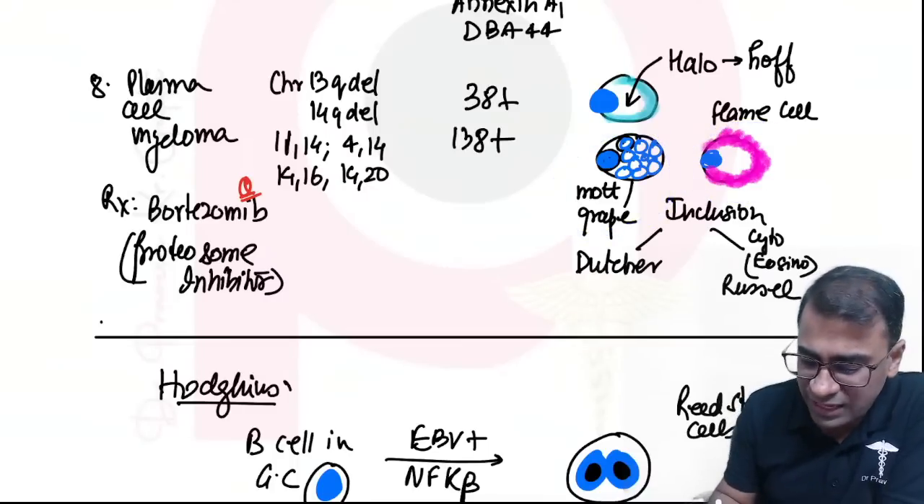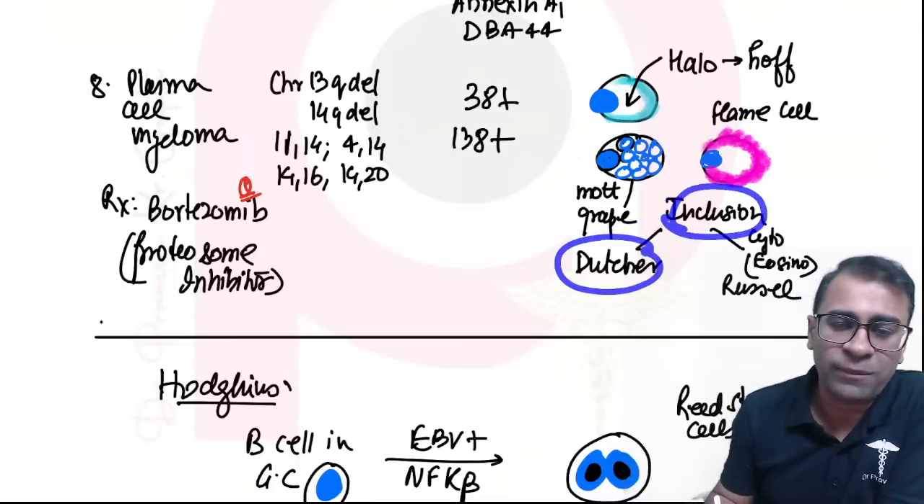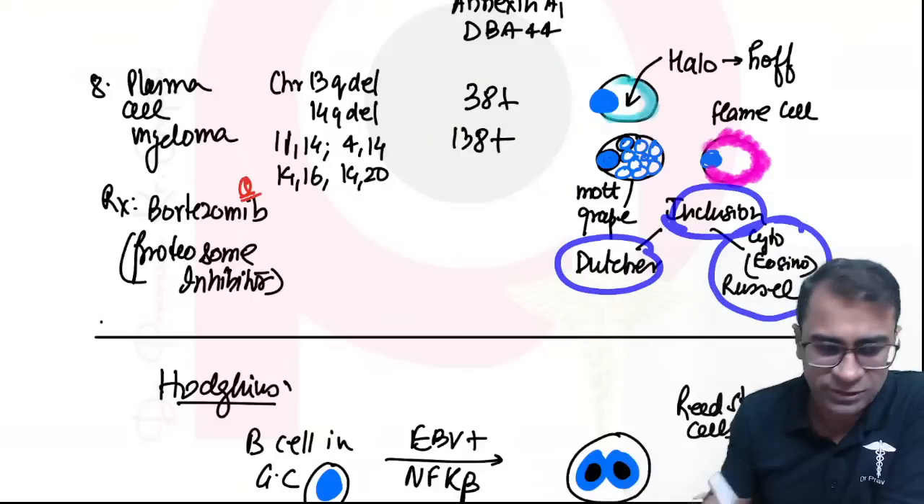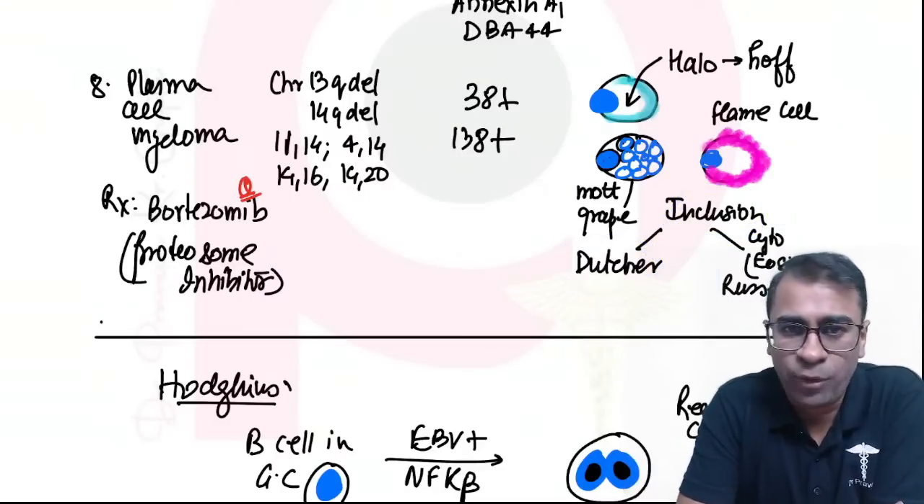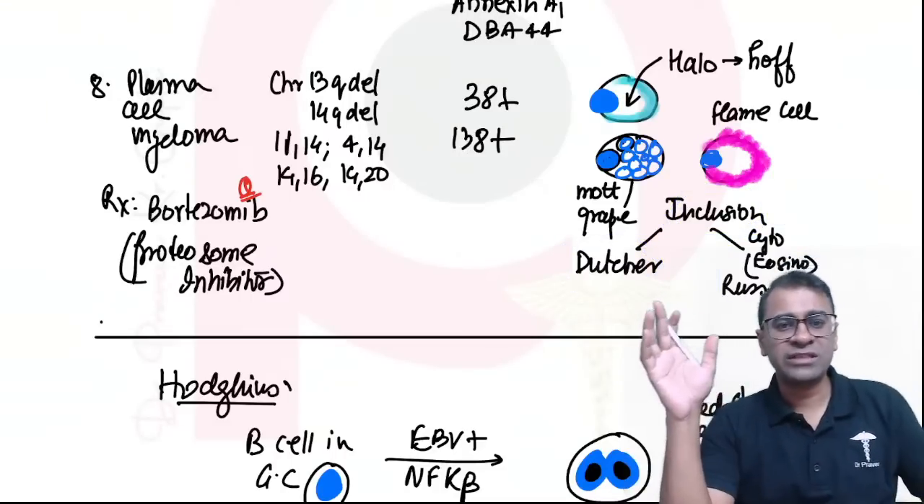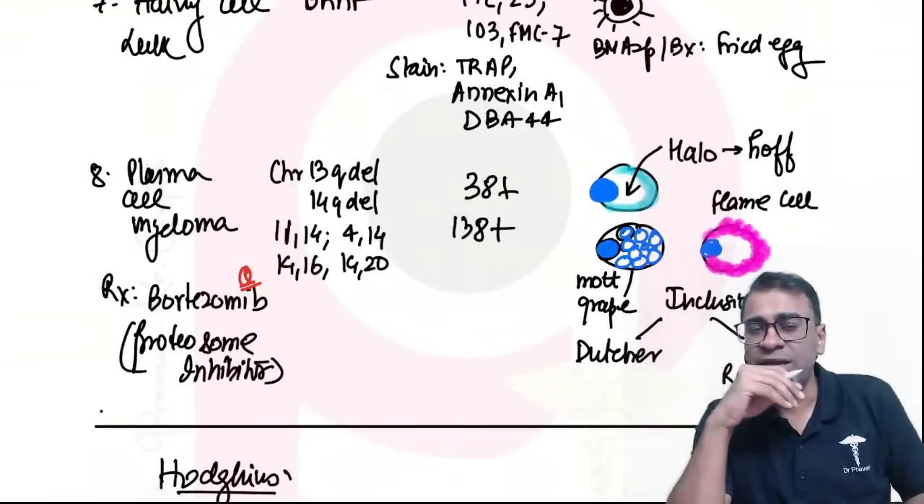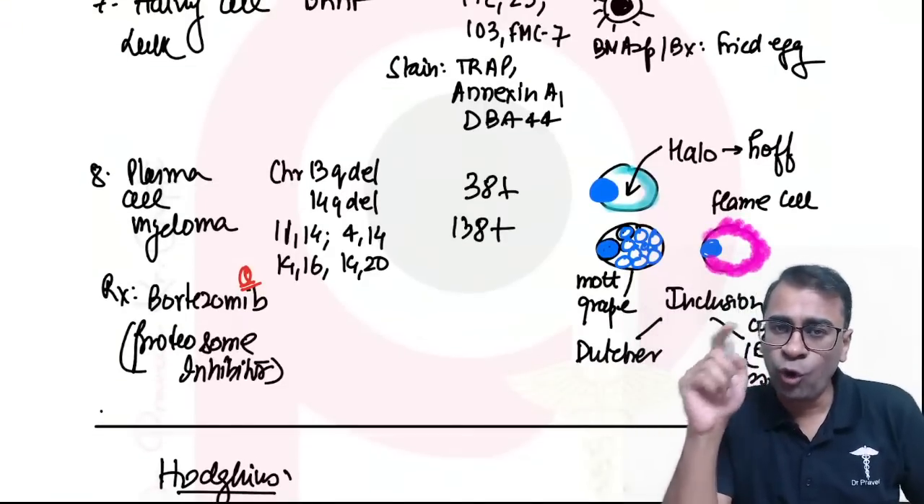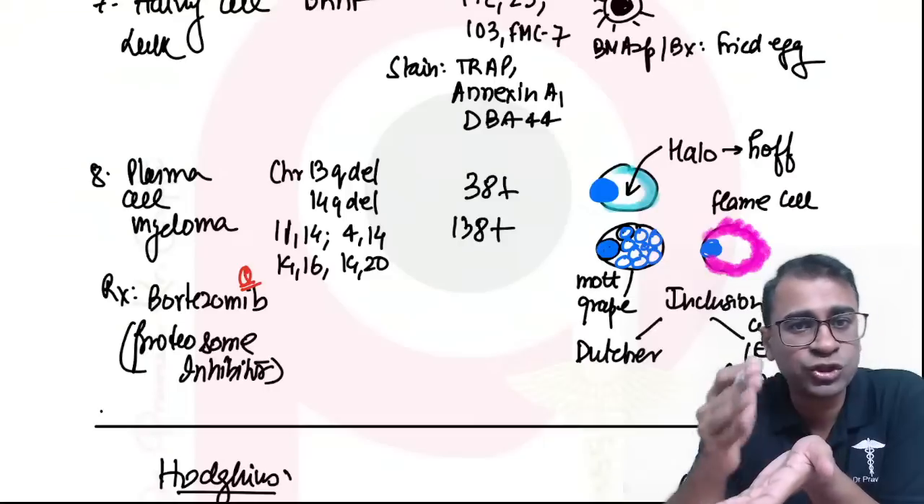The inclusions can be intranuclear, we call them Dutcher bodies, and intracytoplasmic, we call them the Russell bodies. Okay, so all these lymphomas mentioned from 1 to 8 are B cell lymphomas, and all of them are often treated with R-CHOP therapy.